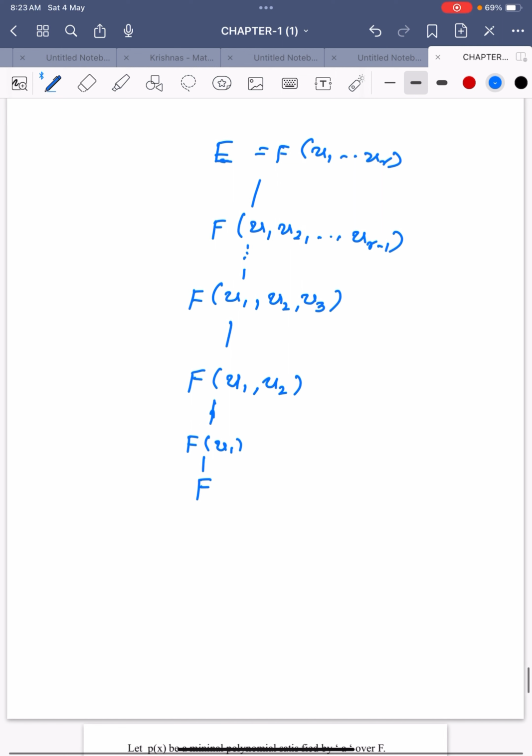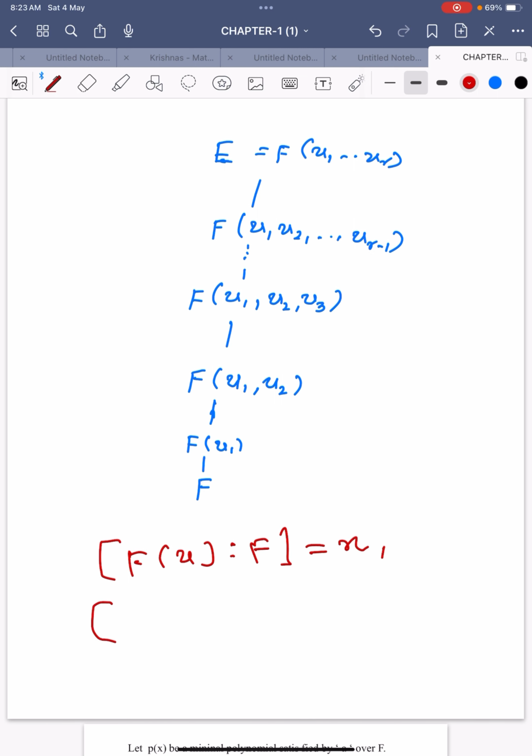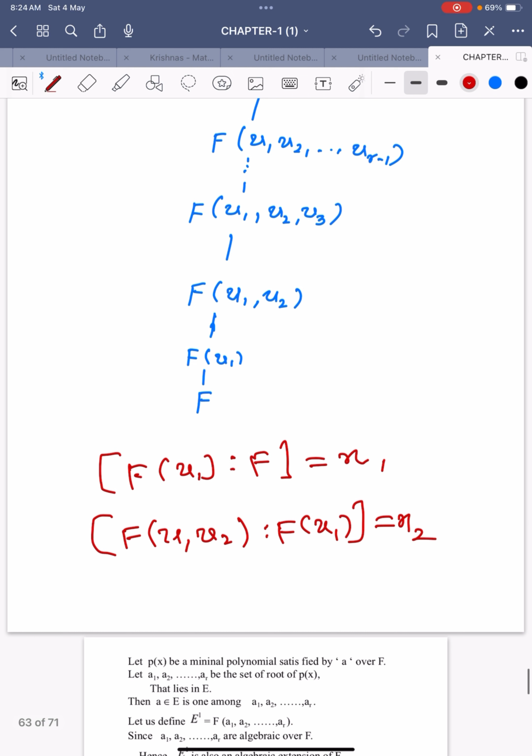From this sequence you can conclude that the dimension of F(u1) over F is a finite number, say n1. The dimension of F(u1, u2) over F(u1) is equal to n2, another finite number. In a similar manner, we define that the dimension of F(u1 and so on ur) over F(u1 and so on ur minus 1) is equal to nr.